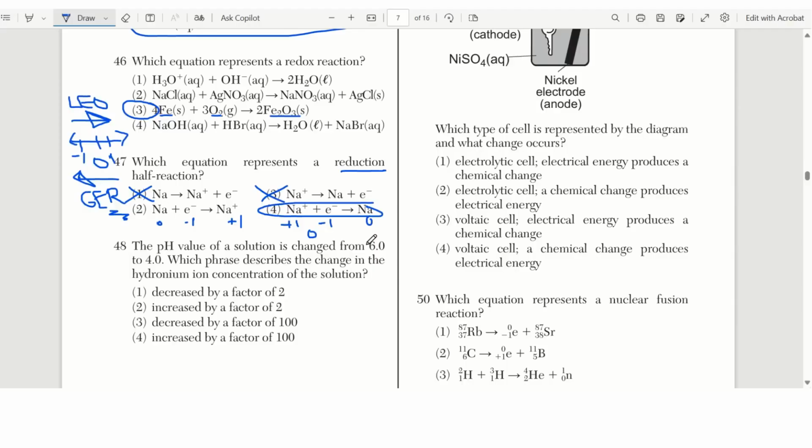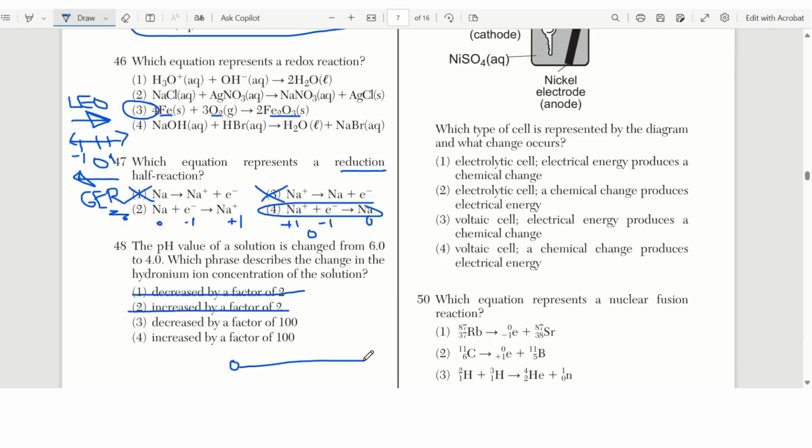6.0 to 4.0. Which phrase describes the change in the hydronium ion concentration of the solution? Well, first you should know that pH is based on logarithms, and logarithms are based on 10. So it can only change by factors of 10, which means 10, 100, 1,000, and so on. So that means these are wrong, right? Now, the hydronium ion either increased or decreased.